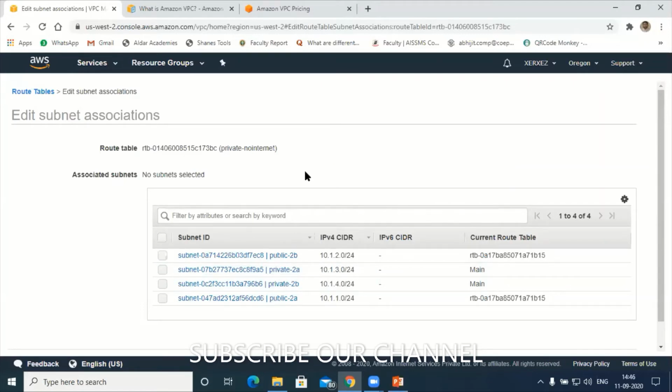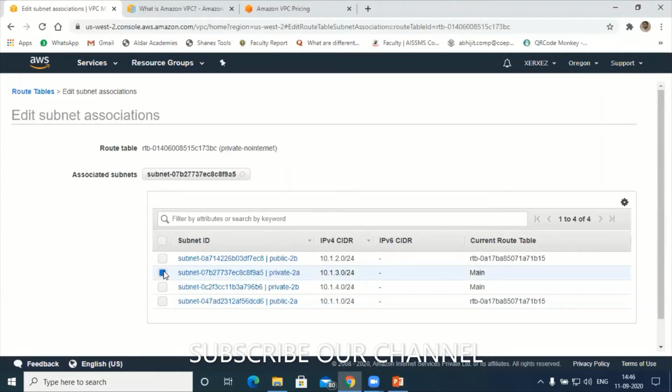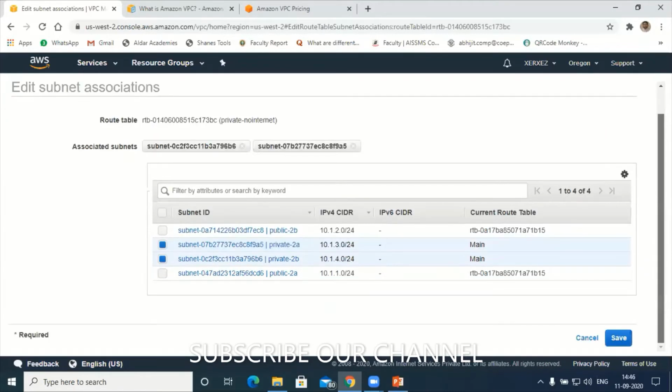Private 2A and private 2B. Yes, private 2B. So that means no internet connection here. Okay, so next is save it.